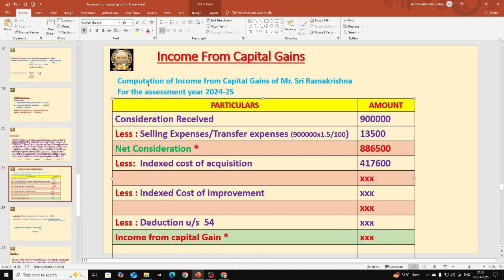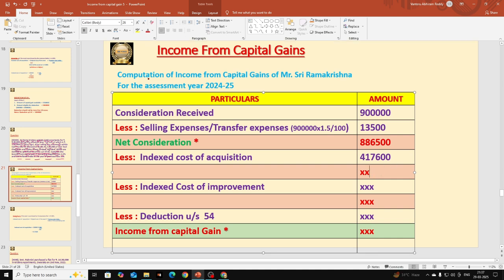How much will you get? That should be checked. 8,86,500 minus 4,17,600, you will get 4,68,900.